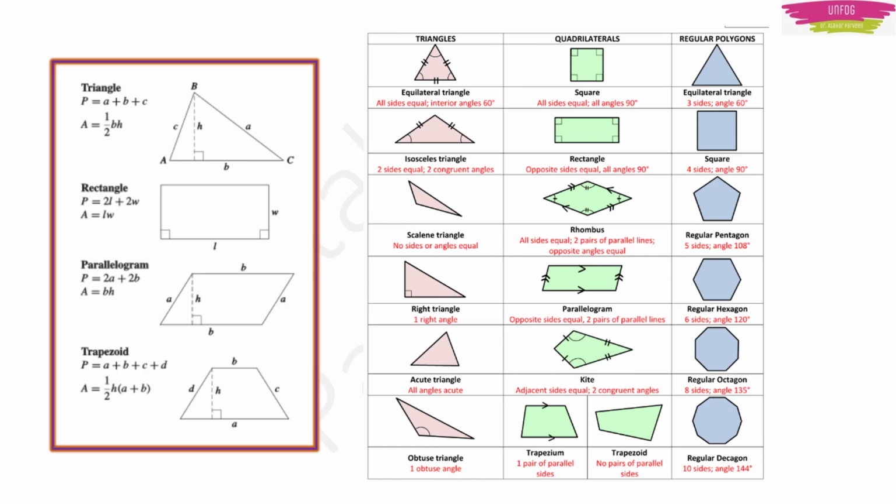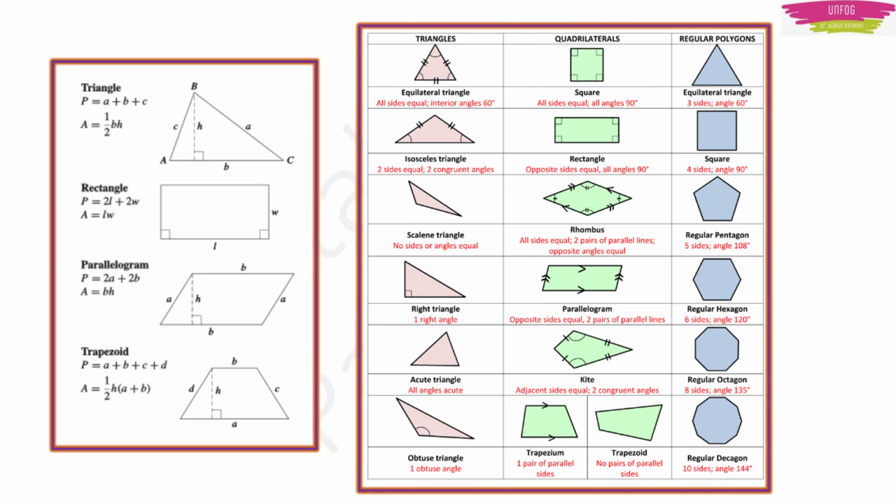Then of course, it's better you know all the properties of the quadrilaterals, triangles and regular polygons also. So you can have a quick glance on all this. Just pause the video and try to read out each and everything. For example, pentagon has 5 sides and the angle is 108 degrees between 2 sides. For hexagon, it will be 120 degrees, and for decagon, it has 10 sides and the angle is 144 degrees. Like that you read for each geometrical figure and try to remember.